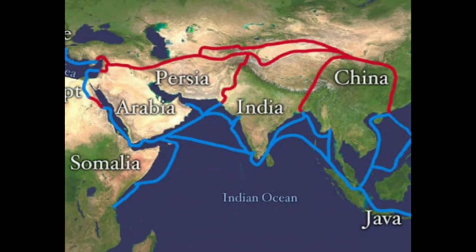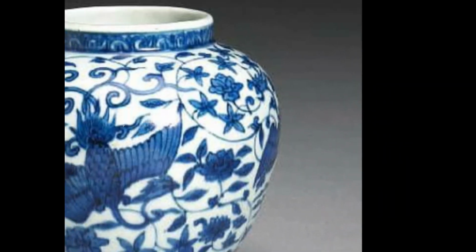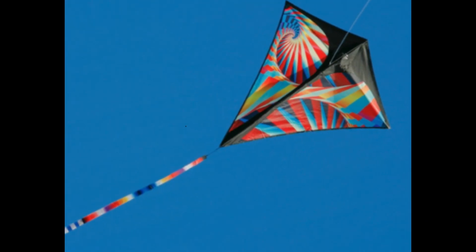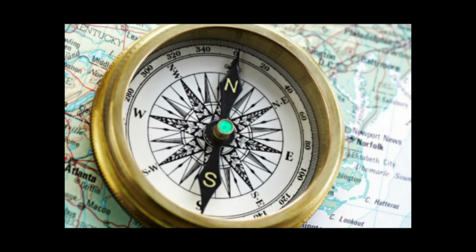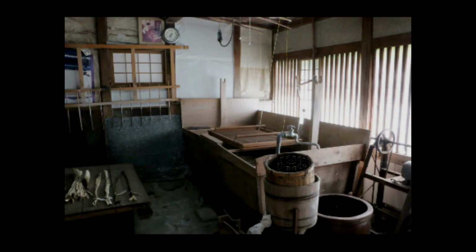Conclusion. Ancient Chinese inventions revolutionized many industries that we take for granted today. Without paper, there would be no books. Without the compass, traveling would have been curtailed. Without printing, there would be no paper money.